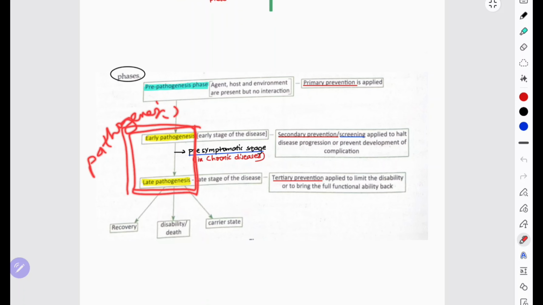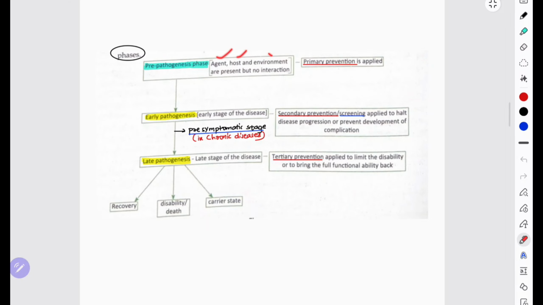In the pre-pathogenesis phase, agent, host, and environment are present, but there is no interaction between them. After some time there will be interaction, which is the starting point of the disease. These are the risk factors. To prevent this interaction, primary prevention is applied. If no prevention is applied, the agent, host, and environment interact, the disease enters the host, and the pathogenesis phase starts.